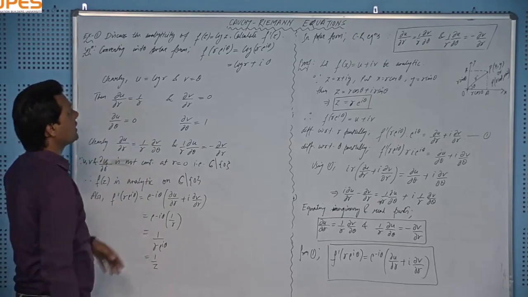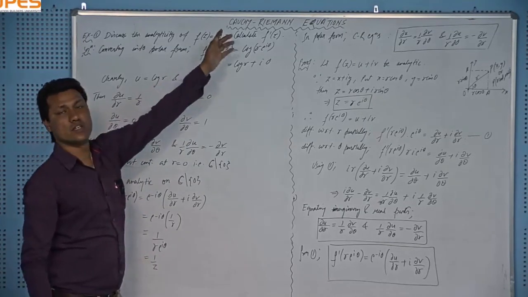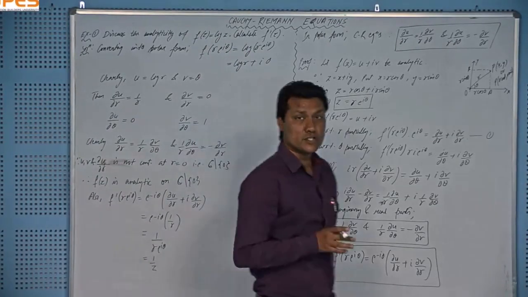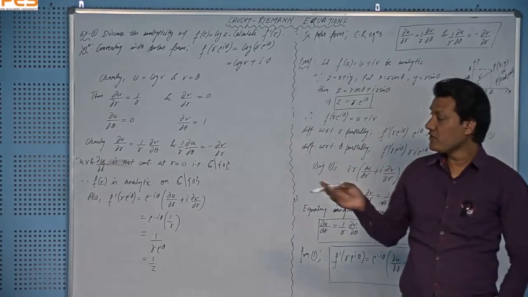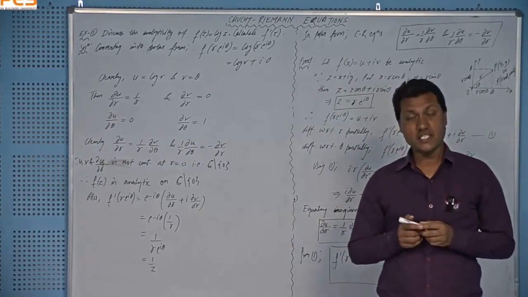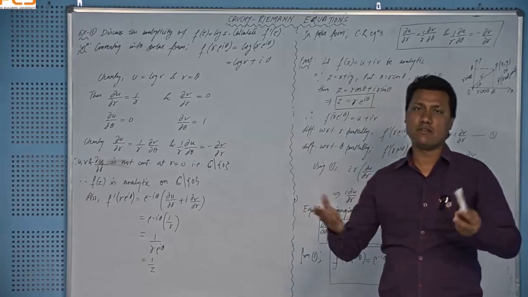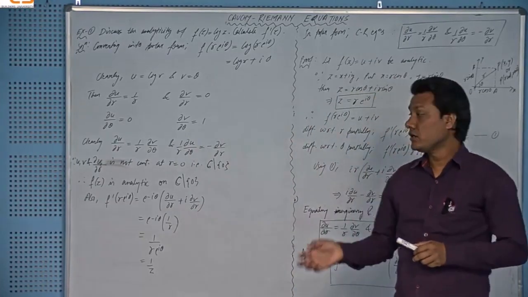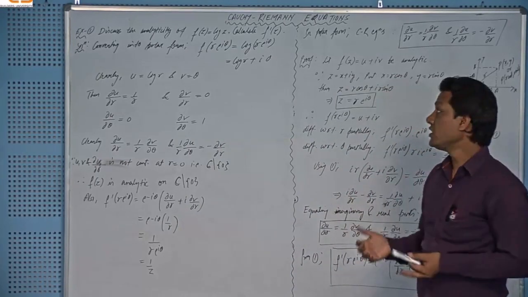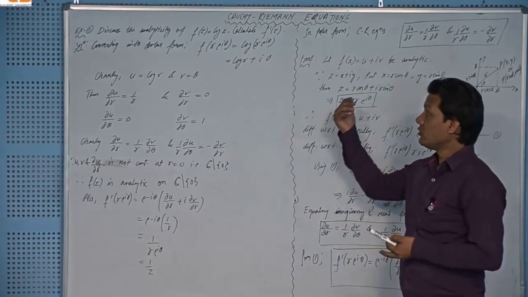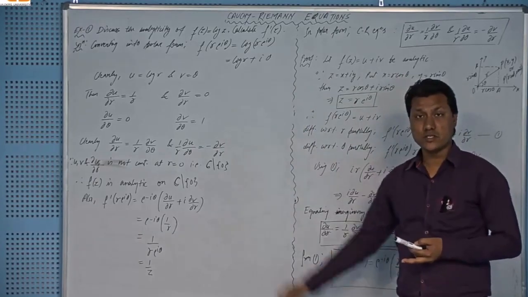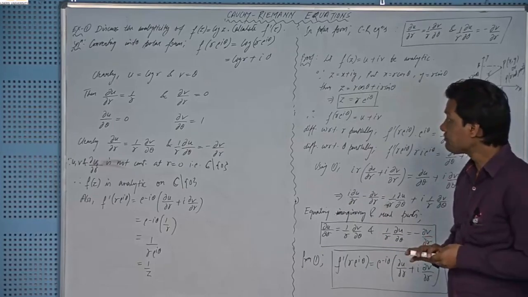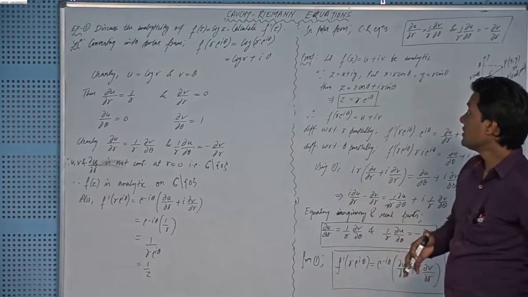And indeed, directly if you differentiate this log z, then you will get 1 over z, right? But notice that this is not differentiable at z equal to 0, and except at z equal to 0, it is differentiable everywhere, right? So we can say that it is analytic, right? So be careful while commenting about the analyticity or differentiability behavior of some function which is satisfying the CR equations on the whole complex plane except a single point, right? So this is it for CR equations.